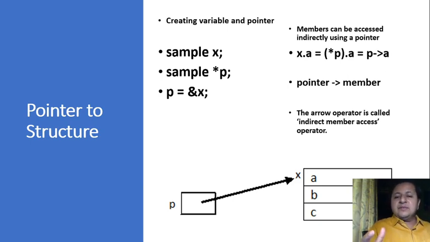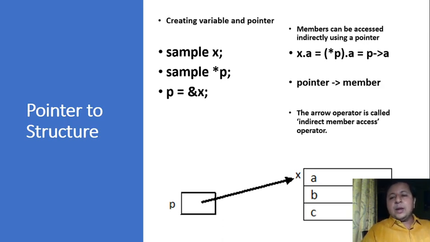Again, the same thing you can visualize. If at all I have a structure in my main, and I pass the address of the structure to the function, which will be taken by a pointer, then if in the function I refer p arrow a and do some changes, it will change my original variable's member x dot a. Now for the same function, if I call it by passing y instead of x, my function will now work on y.